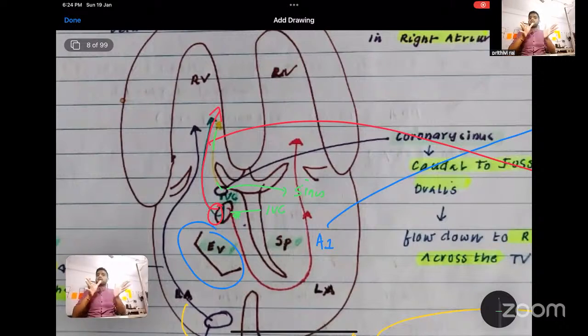So that's the streamlining of blood, so that the oxygenated blood will enter the left atrium with the help of the foramen ovale, while the rest of the deoxygenated blood from the IVC, SVC, and coronary sinus enters the right ventricle. And after the right atrium, what happens? The blood that goes to the left atrium via the foramen ovale goes to the left ventricle, then the aorta and the arch of aorta. From there, the brachiocephalic trunk goes to the upper limb as well as to the cerebral circulation. Whereas all the deoxygenated blood from the right ventricle enters the pulmonary artery.